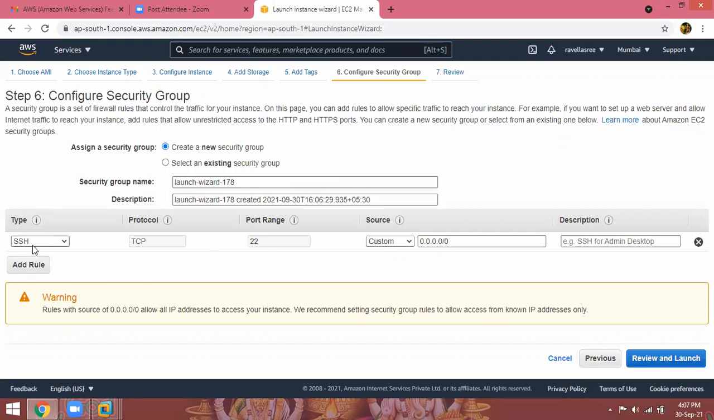We need SSH. So the default security group is SSH. Port number is 22. Remember these two, they will ask: what is the default security group of Linux? The default security group of Linux is SSH. Port number is 22. Next, review and launch.